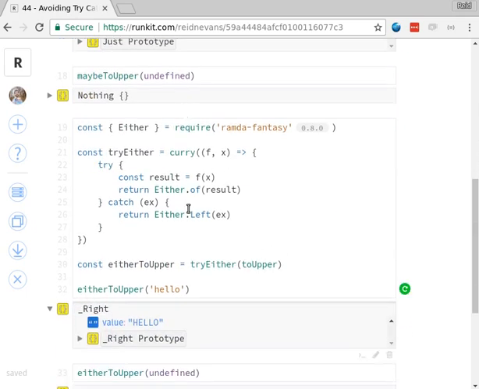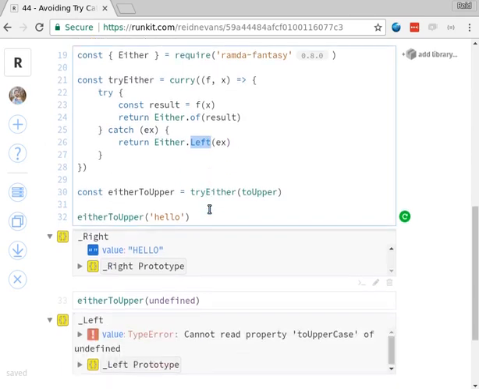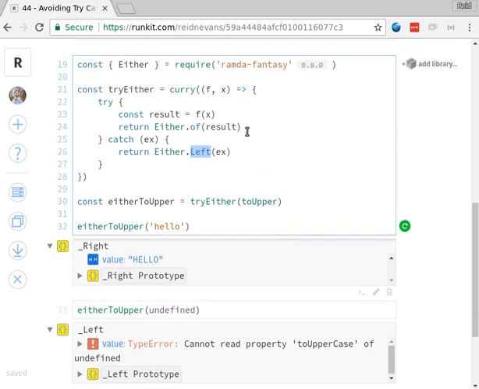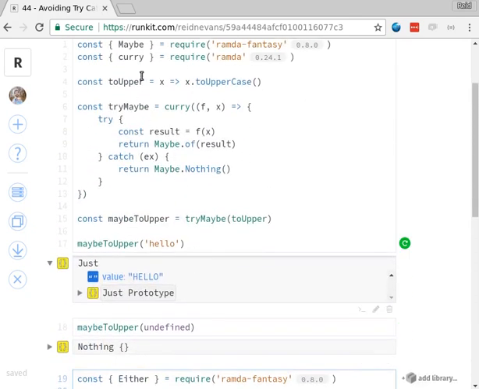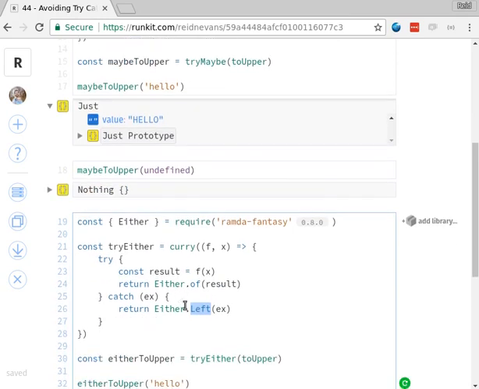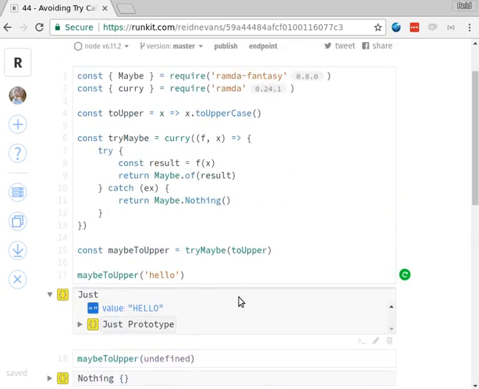But in the Either case, we actually get to preserve that exception if one is thrown, inside of our left, and everything else is still fine. We just end up keeping this data. So if you want to keep track of exceptions or some other data, Either is really cool. Another way to think about this is that Maybe is a very special case of Either, where the left case is just unit or void, depending on what language you're coming from. Hopefully that provides you some intuition.